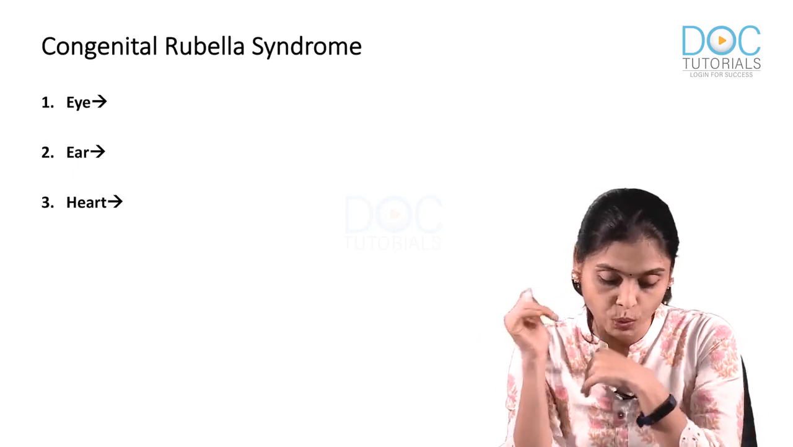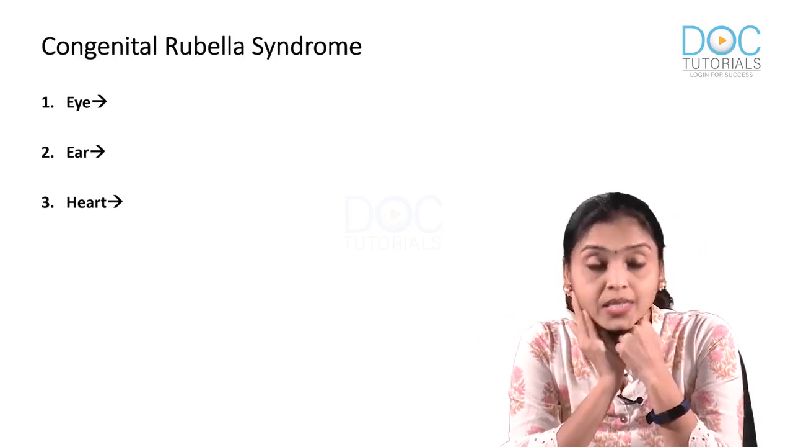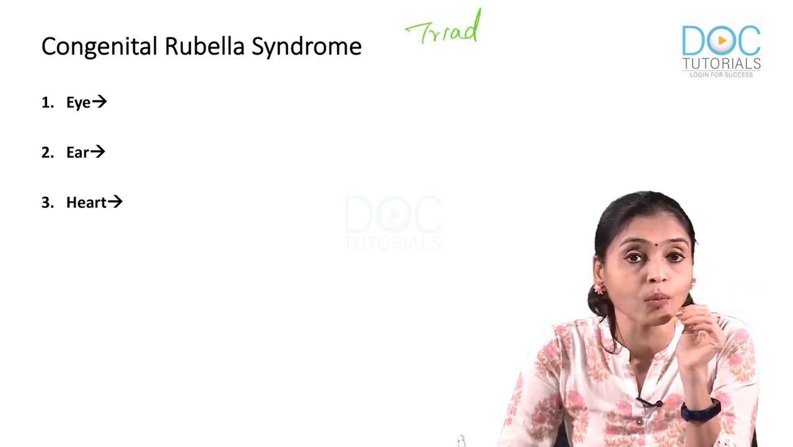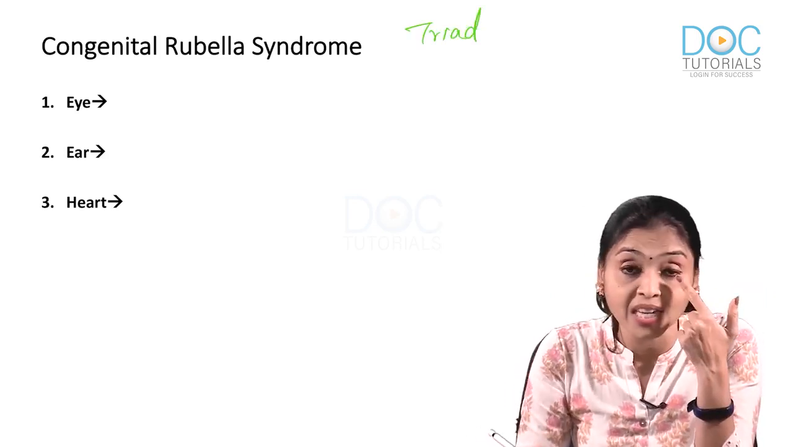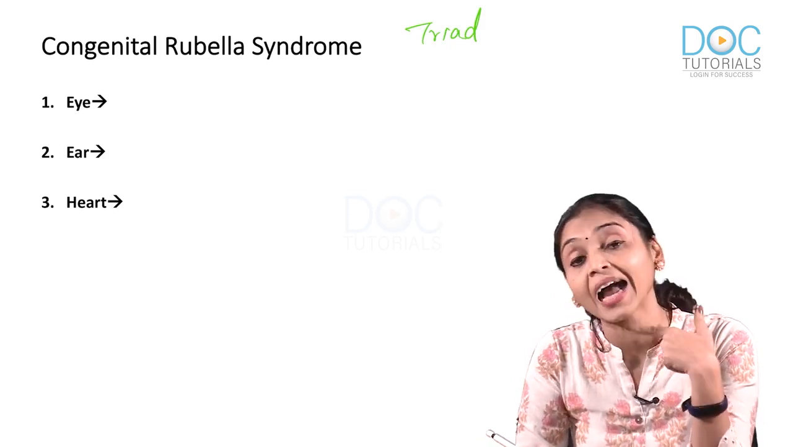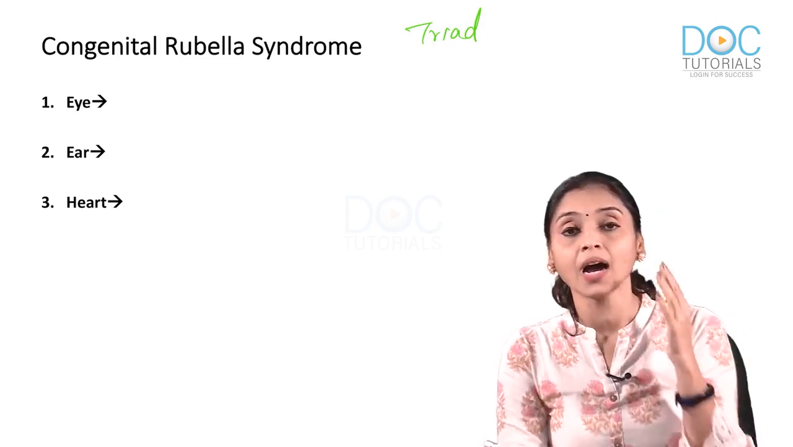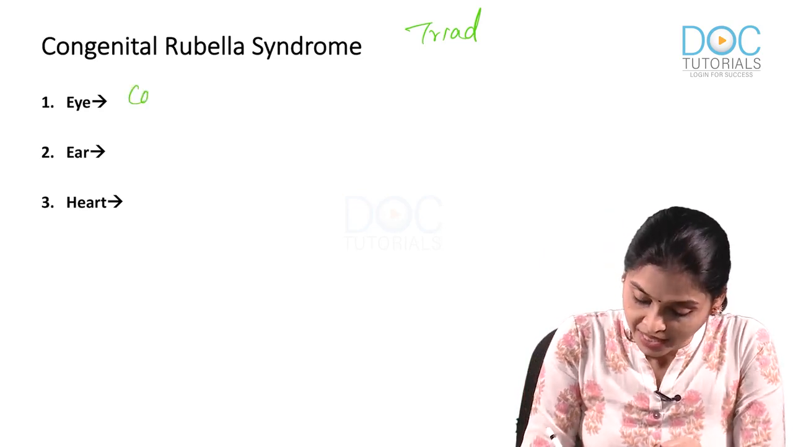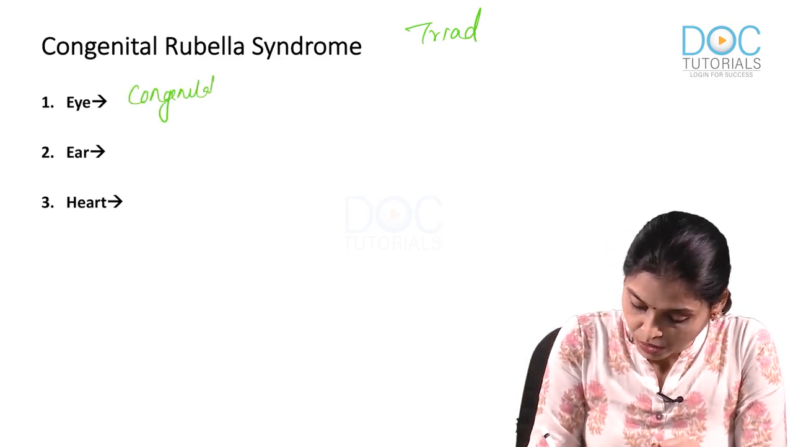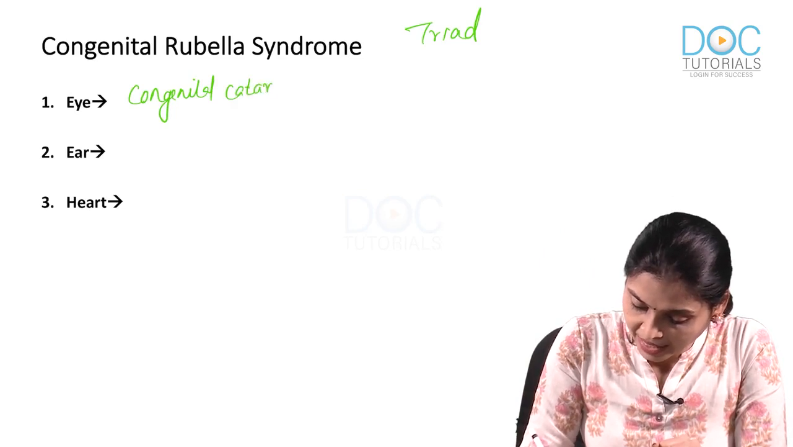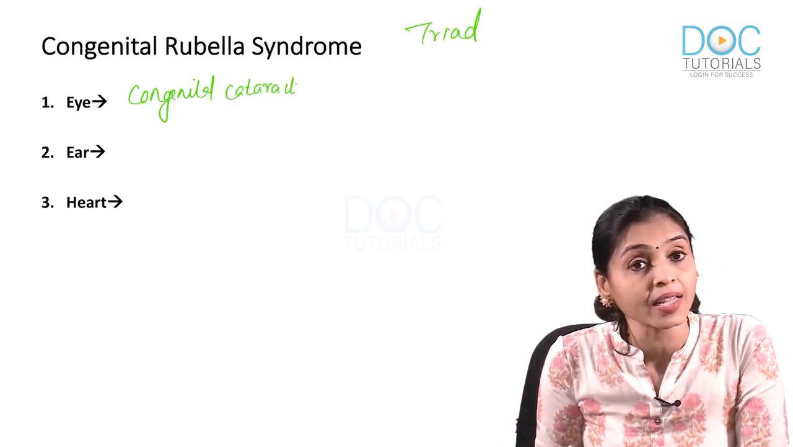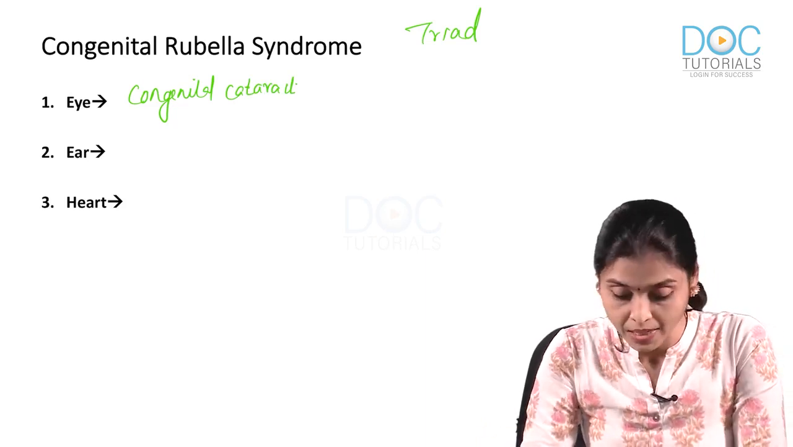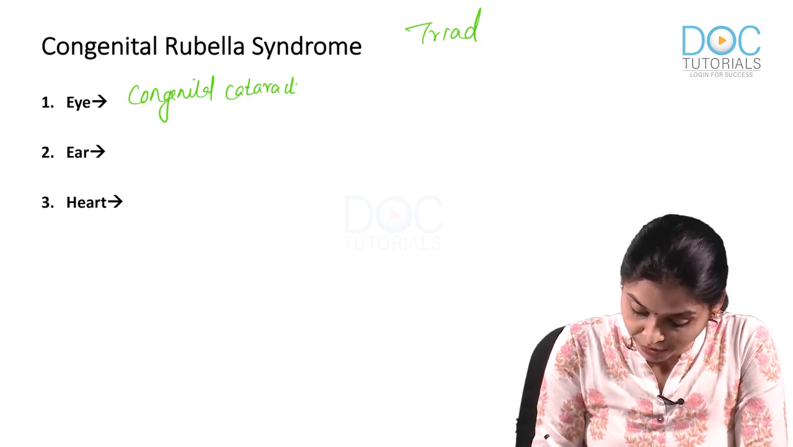Now coming to the next one, congenital rubella syndrome. It produces a triad, right? What is a triad? Affects eye, affects ear and heart as well. Okay, eye, ear and heart. In the eye, what does it cause? Congenital cataract. Ear, what happens in a child who is born with congenital rubella syndrome? Sensory neural deafness, right?